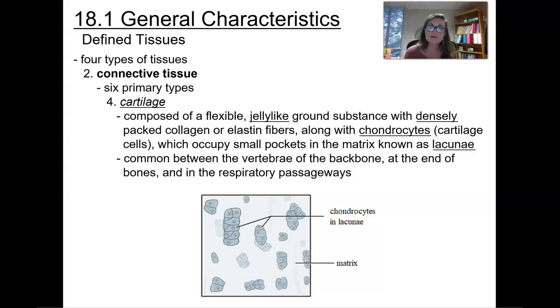This is going to be common between places like the vertebrae of the backbone and the ends of bones, where you're going to have articular cartilage, and it's also going to be found in respiratory tract passageways. So you'll find it in places like the trachea and the bronchi.